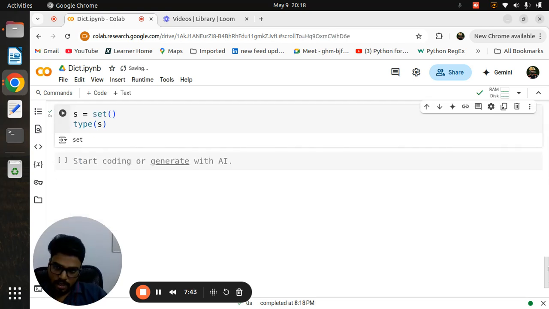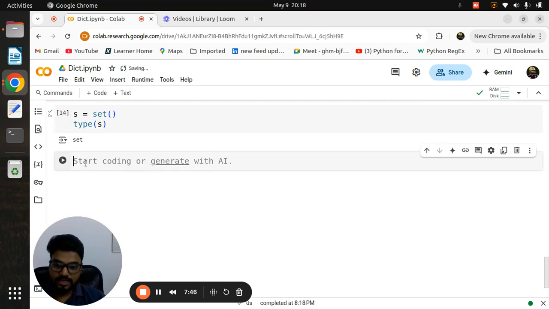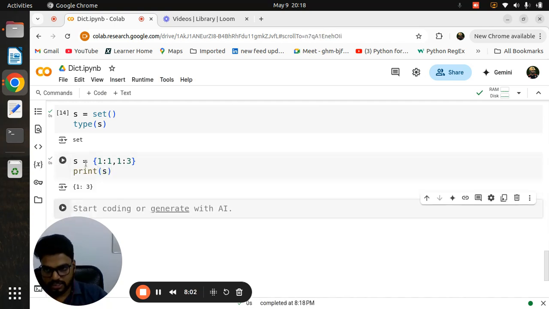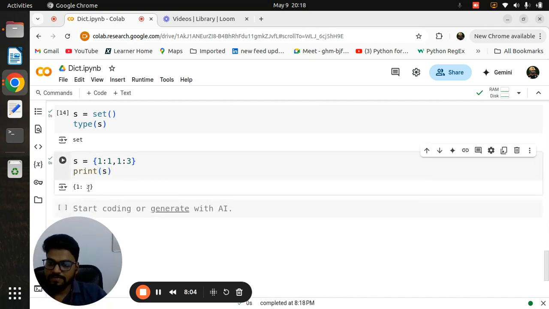Okay, and now they are asking, for example, I have a dictionary and in the dictionary I have duplicate keys, then how? As I already told, duplicate keys are not allowed, but for example at the time of creation, I'm giving key 1 with value 1 and again key 1 with value 3. If you print this, I hope you know this is a dictionary only. Understand? Because whenever declaring your dictionary, you directly mention the duplicate key, that's not an issue, but only the latest one will be considered. The older one is automatically removed. That's why we say a key does not allow duplicates in a dictionary.